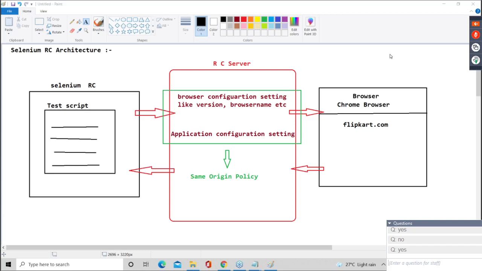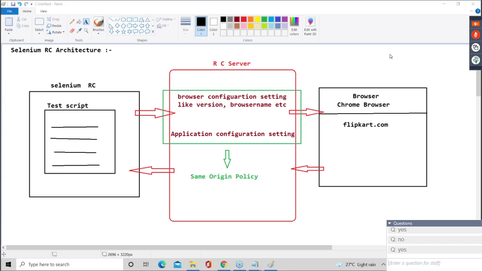Okay. So, guys, when you are adding a secured application, the secured application configuration setting is impossible to get. Are you understanding my point, guys? Without application configuration setting, we cannot communicate.